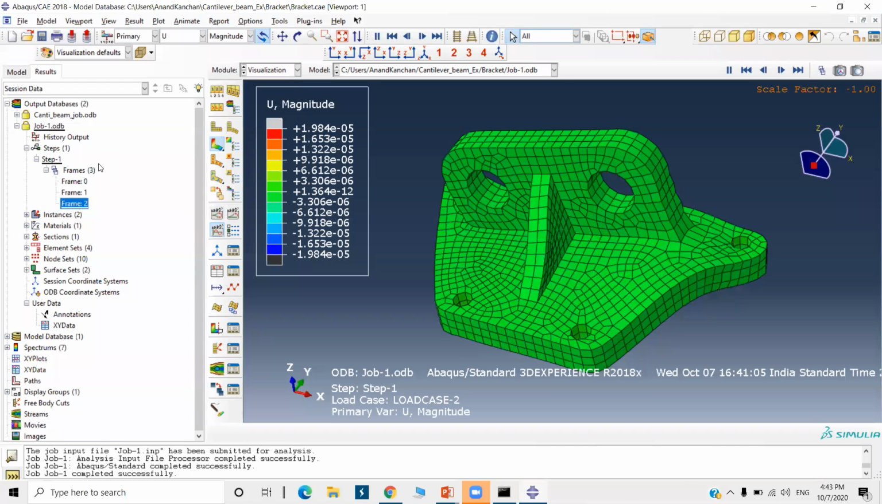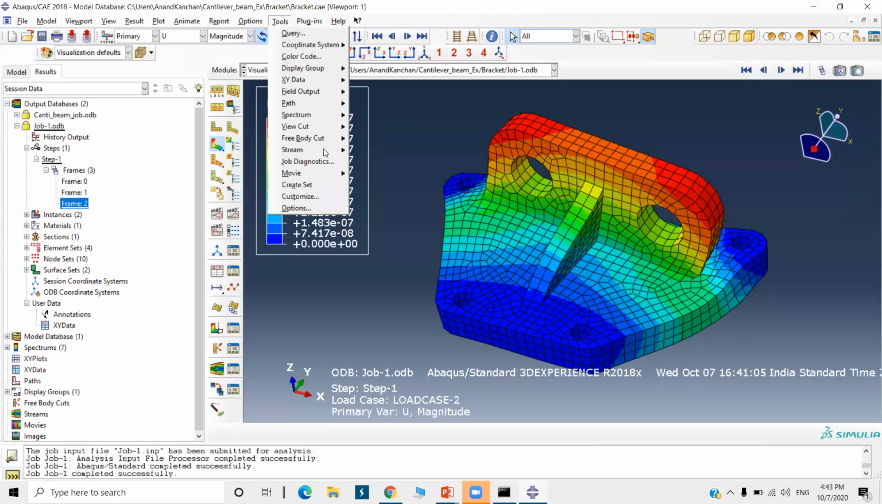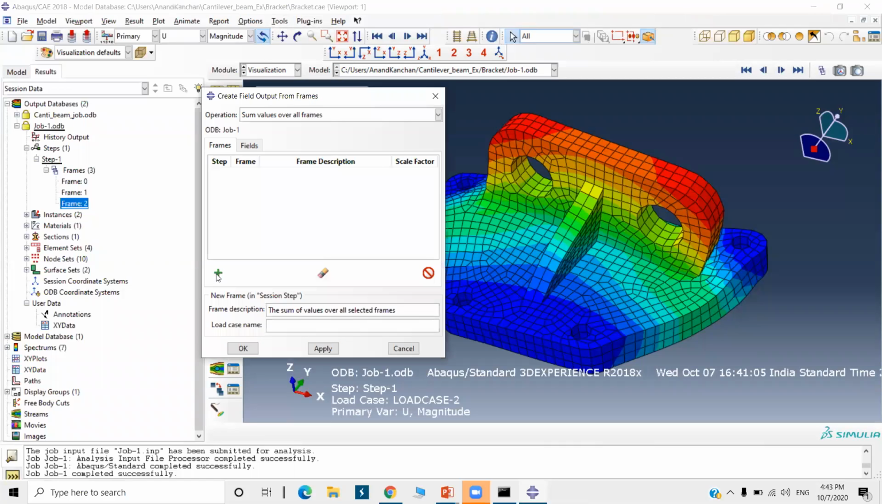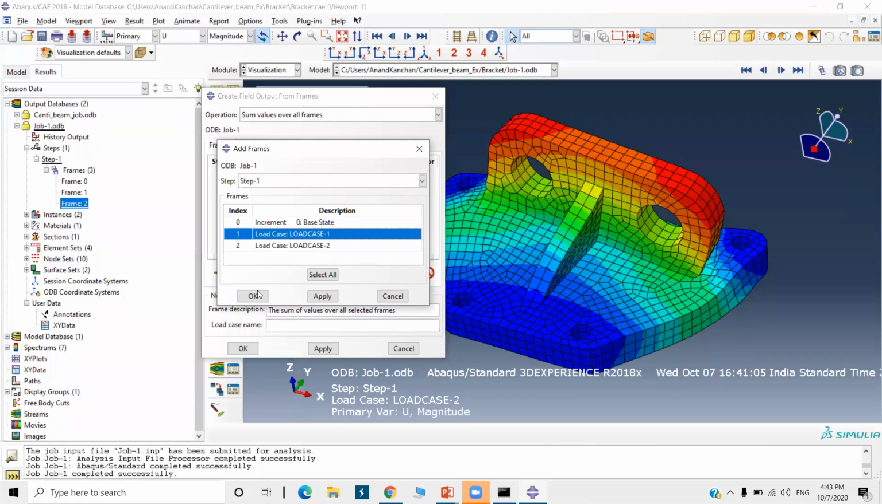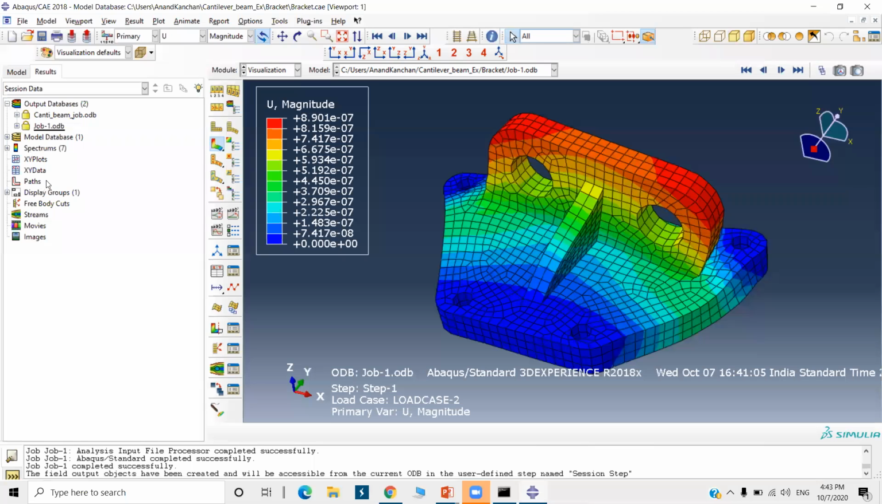Now if you want to check the combined result, combination of both the forces, go to tools, field output, create from frames. Here add these two load cases and okay. I will name it as combine and click OK. Okay, again go to job 1, step 2.